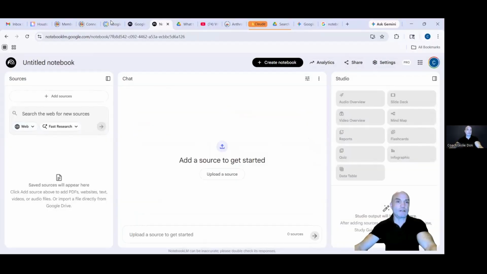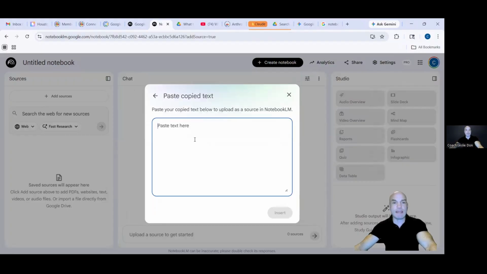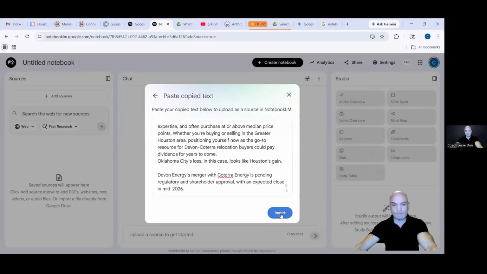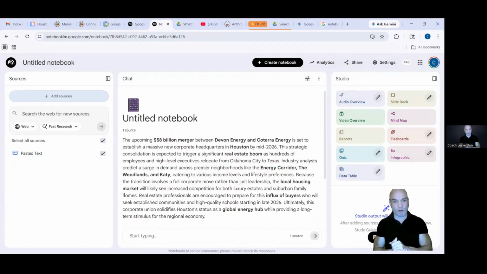So I've copied the article, and in Notebook LM, you're going to basically choose this. It's a new notebook. It's not going to be titled. You can click on Add Source, Copy Text, Paste. By the way, you can just upload documents. Let's say you created a PDF or a Word document, you can do that.